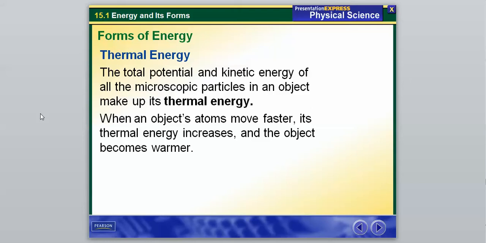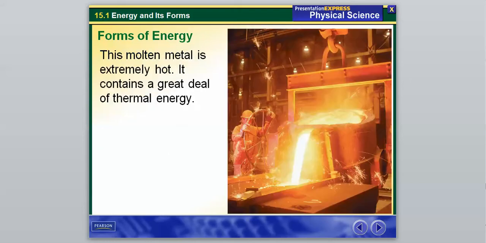So that's our second form, thermal energy, and they give an example here. Hopefully this is common sense, but the molten metal is extremely hot because it contains a great deal of thermal energy. So a lot of thermal energy inside this molten metal. Again, the particles have a great deal of potential and kinetic energy as the temperature increases. So that's our second form. So we've had mechanical and thermal.